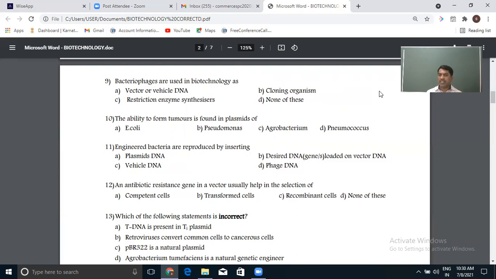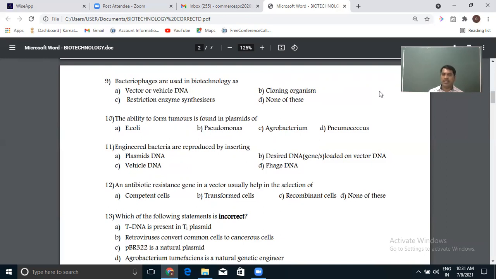Bacteriophages, the viruses which infect bacteria, are used in biotechnology as... Now, because bacteriophages are viruses that infect bacteria, and they are used in biotechnology, what is the answer you have to identify here? Vector or vehicle DNA, cloning organism, restriction enzyme synthesis, none of these.